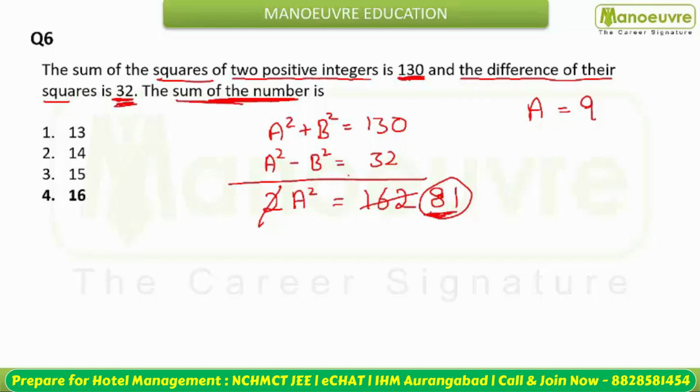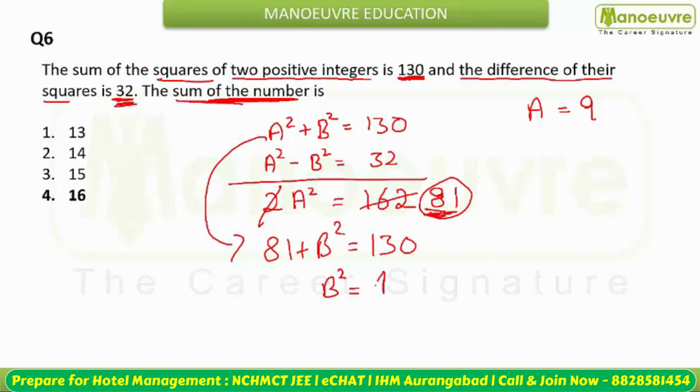Okay. Now solving for b, put the value of a square, 81, in any of the equations. I'm taking here 81 plus b square is 130. So what is b square? B square is nothing but 49. And 49 किसका square होता है? This is the square of 7. So value of b is 7. So what is the sum? The sum is going to be a plus b, that is 9 plus 7, 16 is your answer. So option number 4, that is 16, is your answer here.